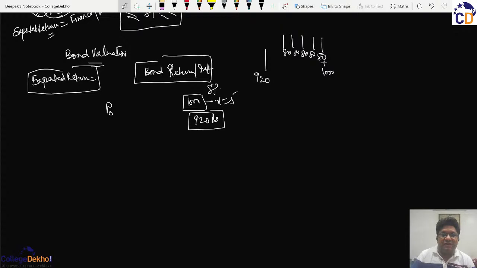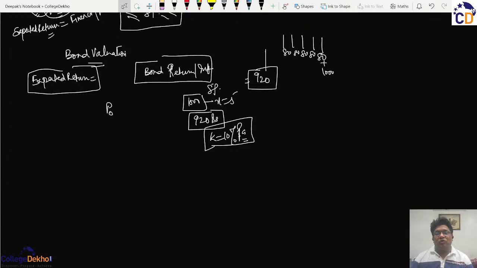But if the expected return of such investor is 10% per annum, we have to decide whether this bond has been purchased at a higher price, because if that is the case, then he will not get what he deserves. So, keeping in mind the returns required by such investor, we should calculate the intrinsic value of the bond.